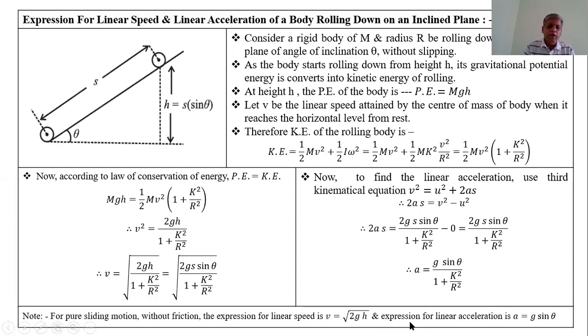That means when the body is only sliding over the inclined plane, the velocity is v equal to the square root of 2gh, and the acceleration is g sine theta. These are the expressions when the body is only sliding.